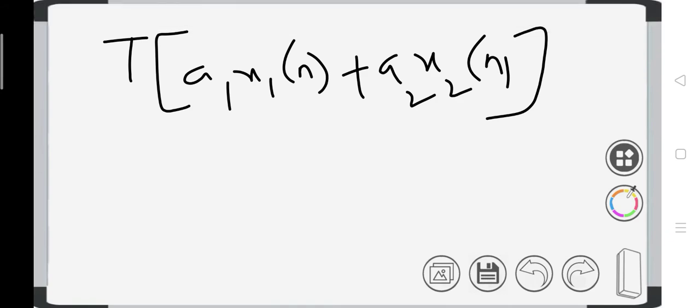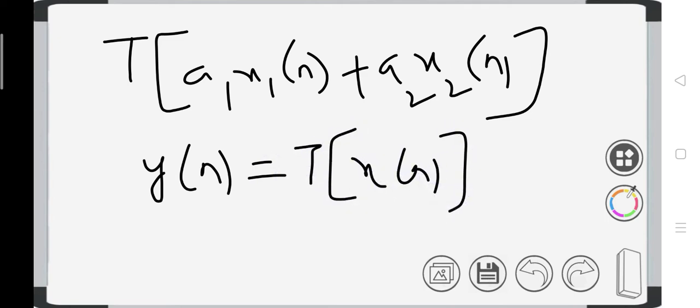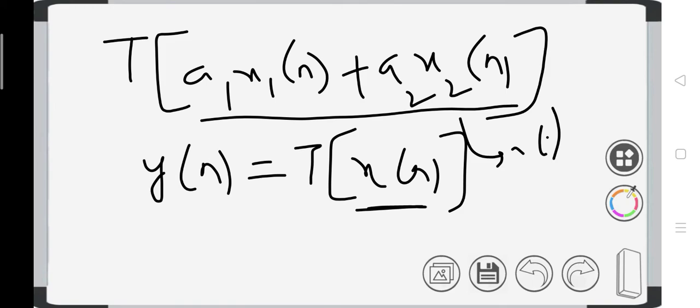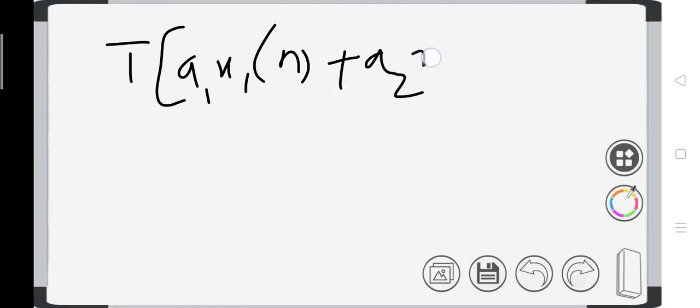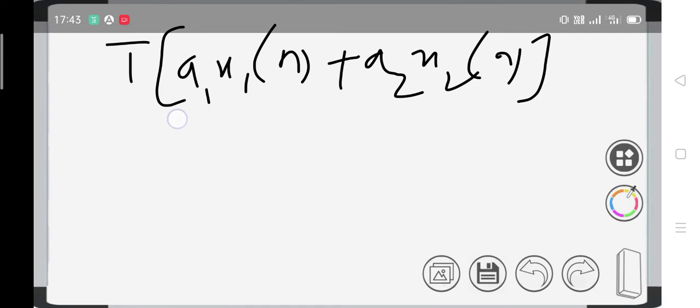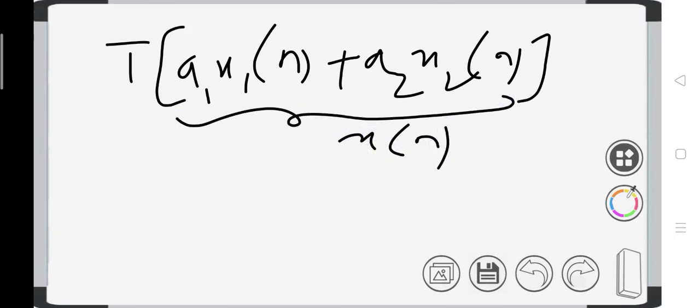Generally the system definition is y of n is equal to transformation of x of n, so everything inside the transformation is x of n. Based on that principle, we write y of n equals x of n plus 1 by x of n minus 1, where the x of n is everything inside the transformation.